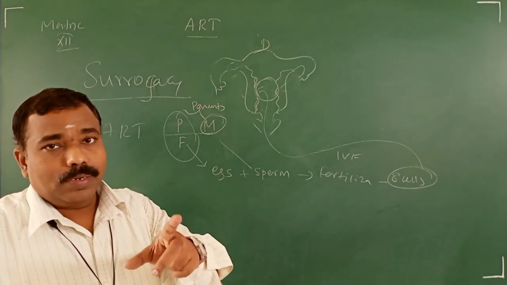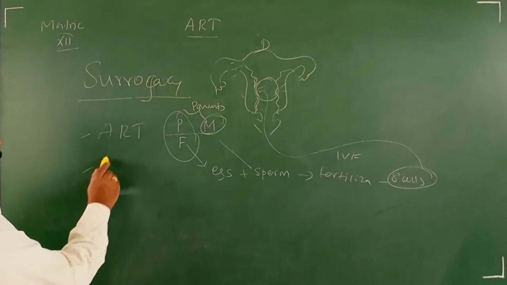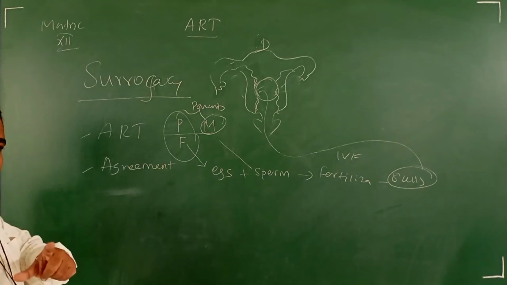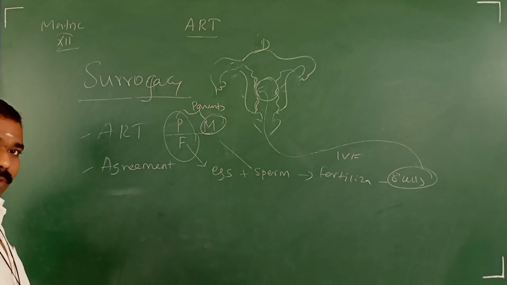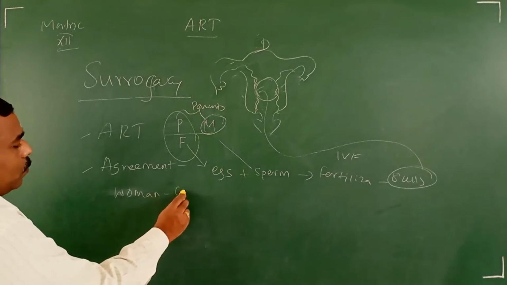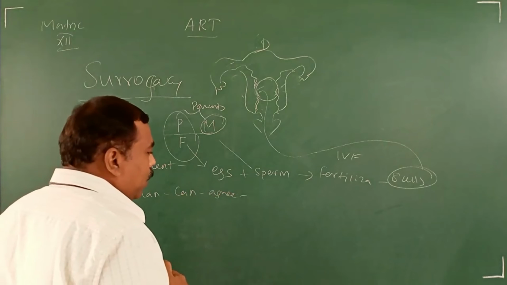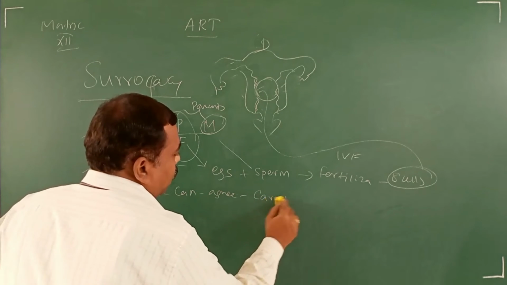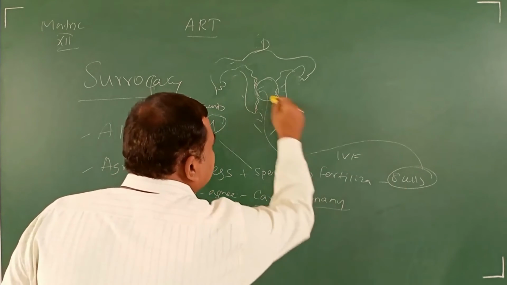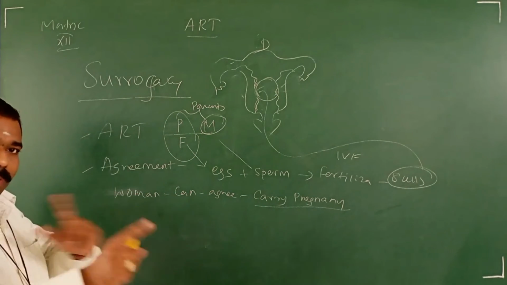But according to legal, it is an agreement. It's an agreement with two persons. What are the two persons? An agreement with the woman who can agree to carry the pregnancy. Carry the pregnancy means this 8 cell stage. Both persons agree.